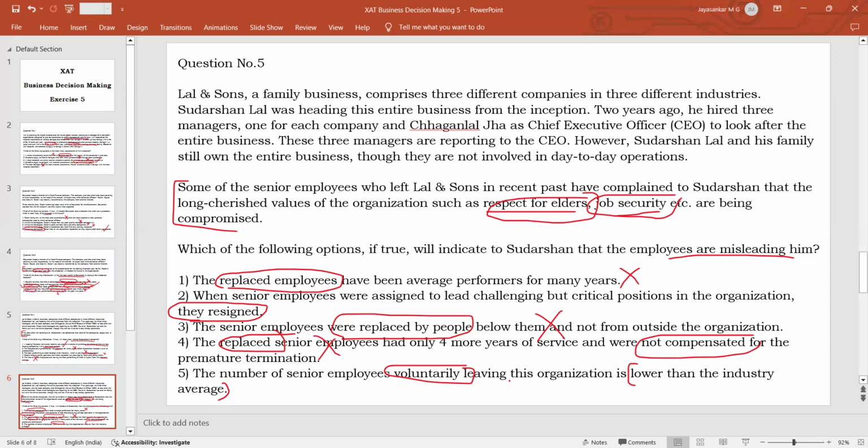So this is a neutral statement, whereas option 2 is a very clear positive statement, which means that the senior employees were promoted by the organization. That means respect for elders was shown and job security also was shown, but the employees themselves resigned. So they were not fired. The employees resigned on their own. So this will definitely prove that the employees were lying. So this is the answer. This is not the correct answer. So option 2 will be your answer.